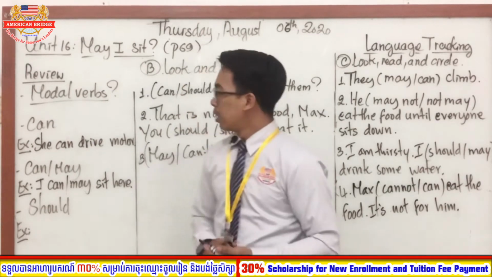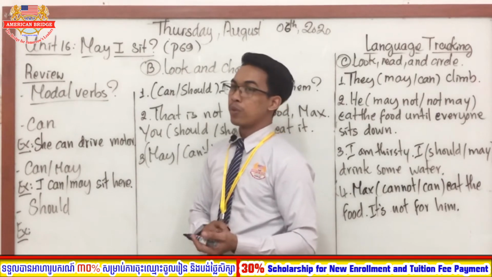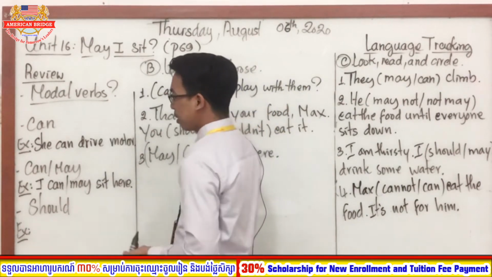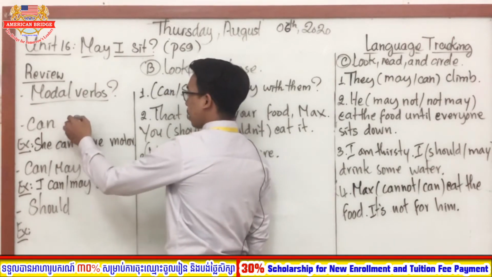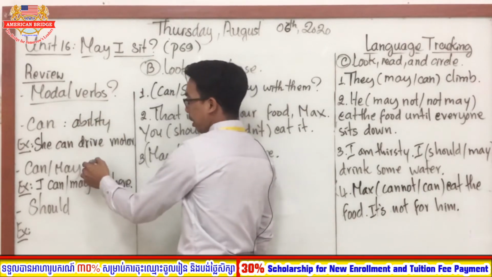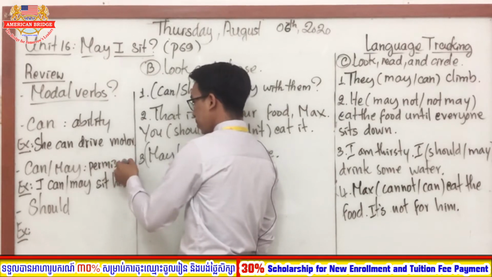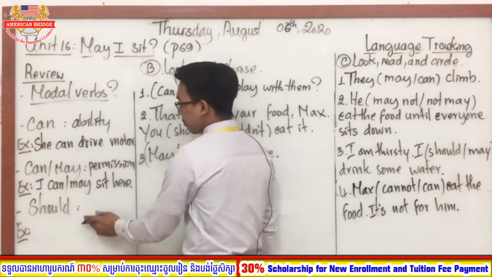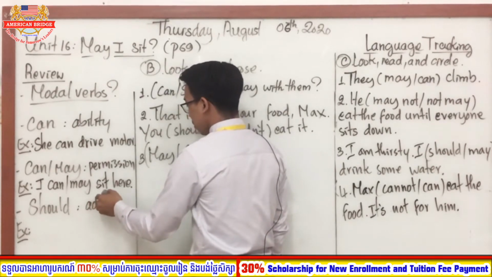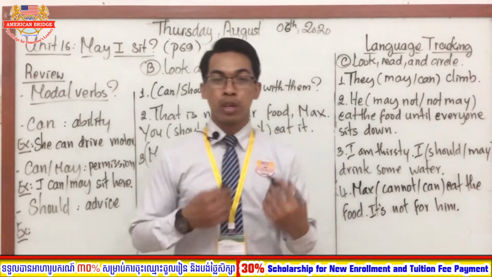Okay, very good. And another one is should, right? We use it to express advice. So I can write: this is about ability, and this is about permission, and this is about advice. Very good. So this is about advice, that you use should.